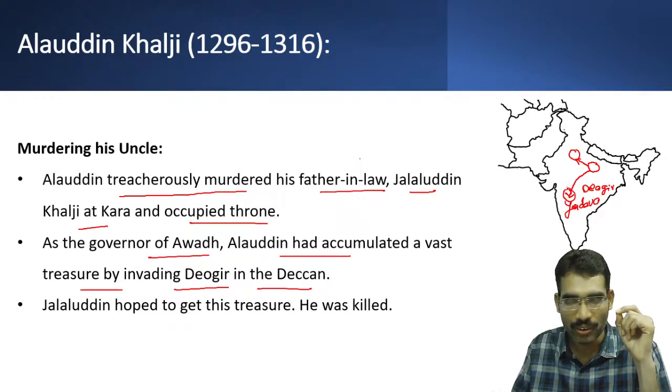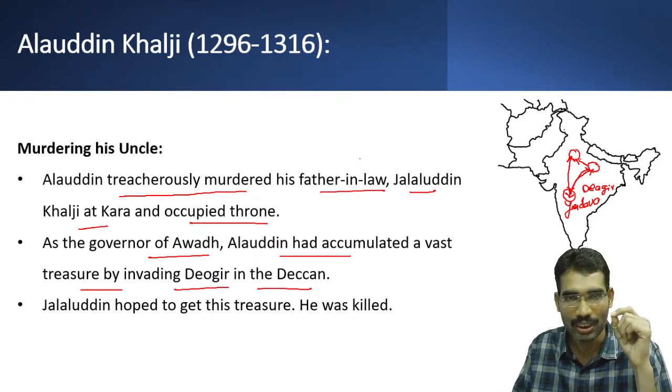Suppose Alauddin Khalji was a governor, that means he was an employee of the state. If a state employee annexes a territory and loots the wealth, the wealth should go to the treasury of Delhi. However, Alauddin Khalji took it to his own area, that is Awadh.